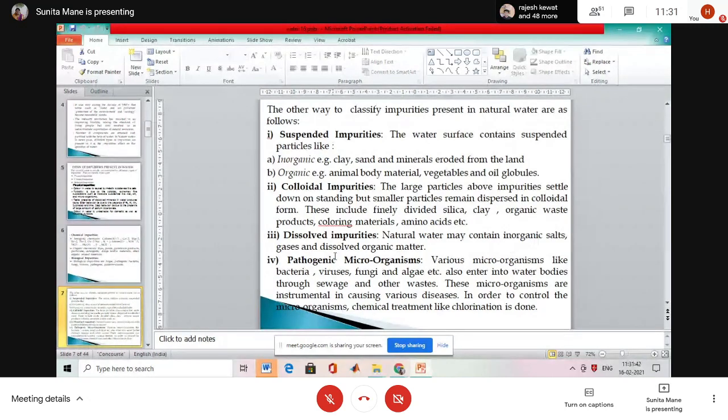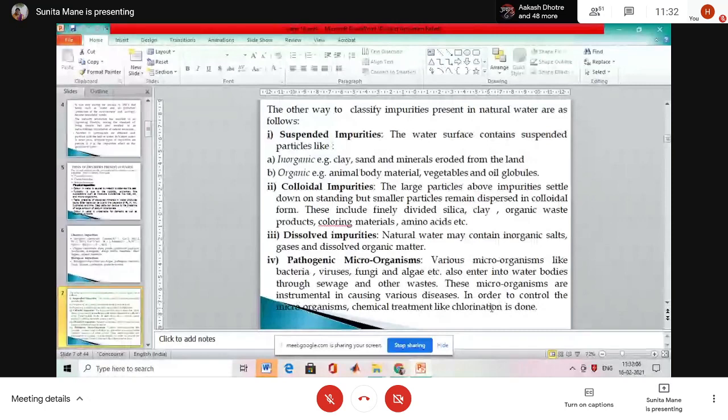The next one, the pathogens, that is the microorganisms. Various types of microorganisms, bacteria, virus, fungi, algae also enter into the water bodies through sewage and other waste. These microorganisms cause various diseases. In order to control the microorganisms, chemical treatment, chlorination, is done.